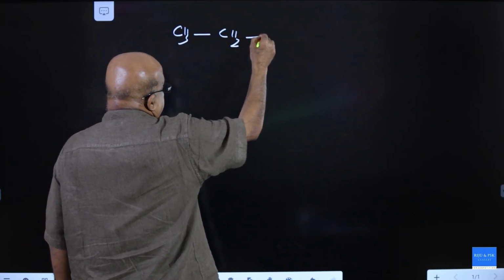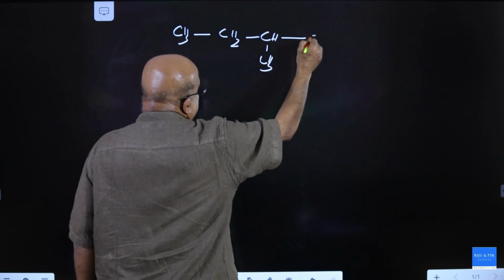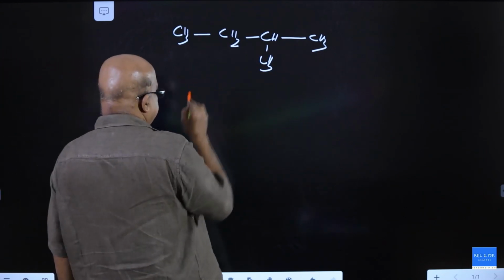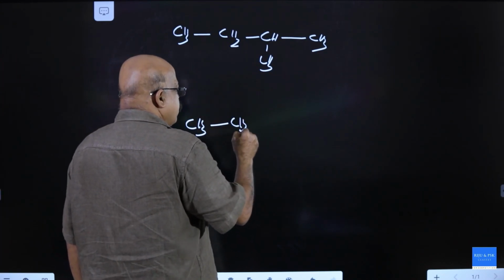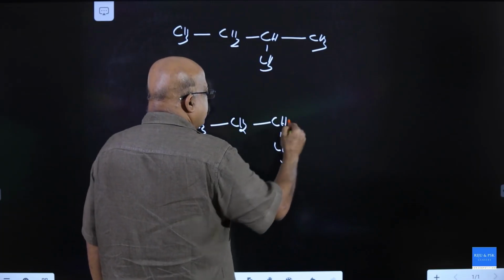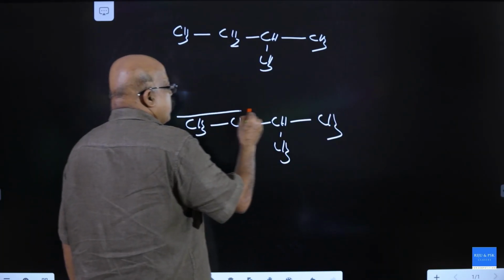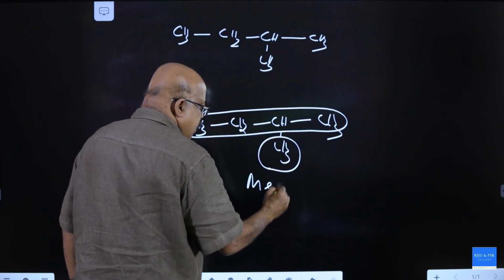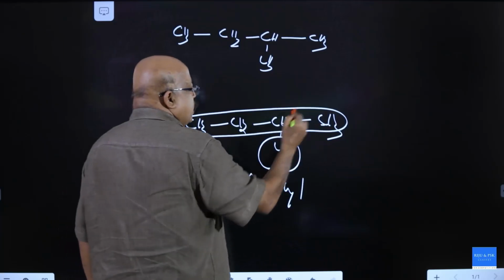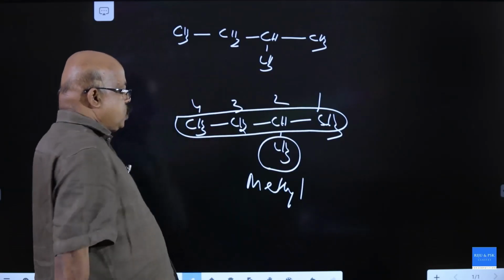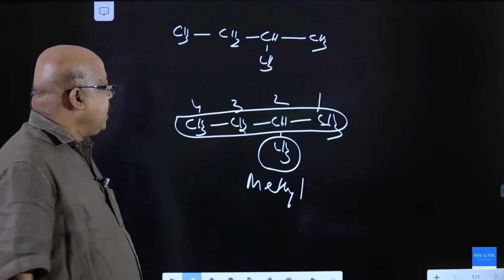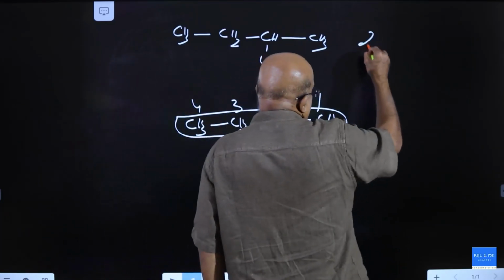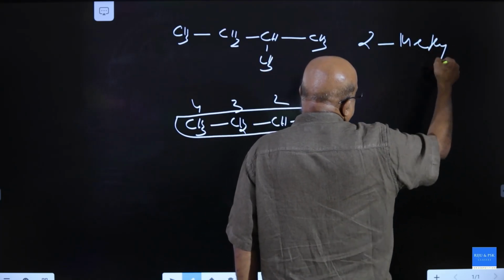CH3, CH2, CH. It is a 4 carbon chain parent. The parent chain has 4 carbon. This is your parent chain. This is a substituent that is methyl. 1, 2, 3, 4. It is 2-methyl butane. 2-methyl butane. Clear? It is 2-methyl butane.